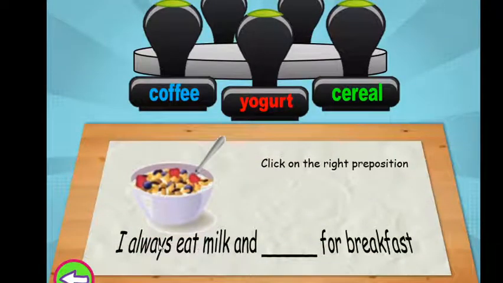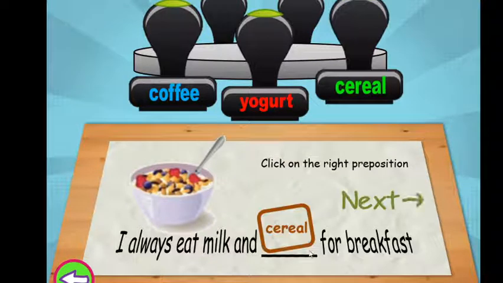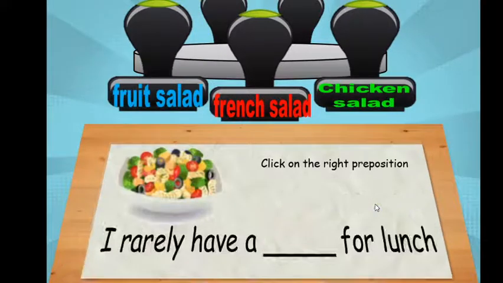I always, like every day, eat milk and coffee, yogurt, or cereal for breakfast. What do you see here in the image? Is it a coffee? No. Is it a yogurt? It could be with fruit, but today is going to be a cereal. I always eat milk and cereal. Let's go to the next one.